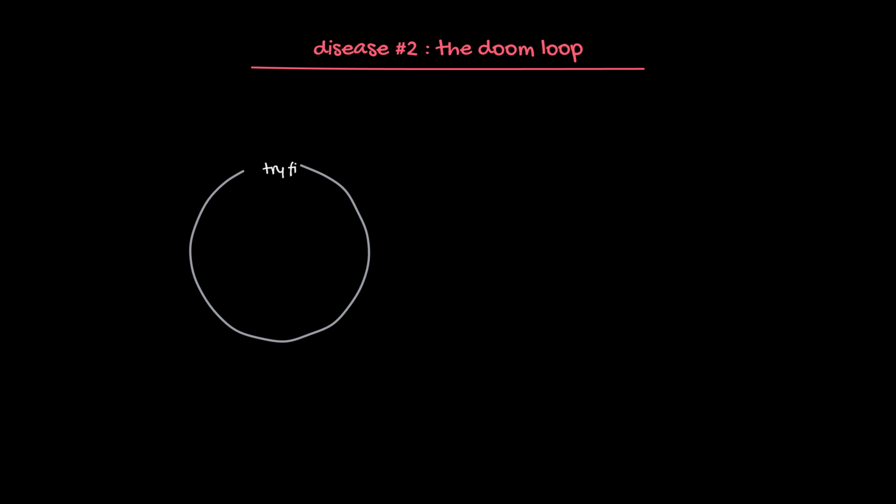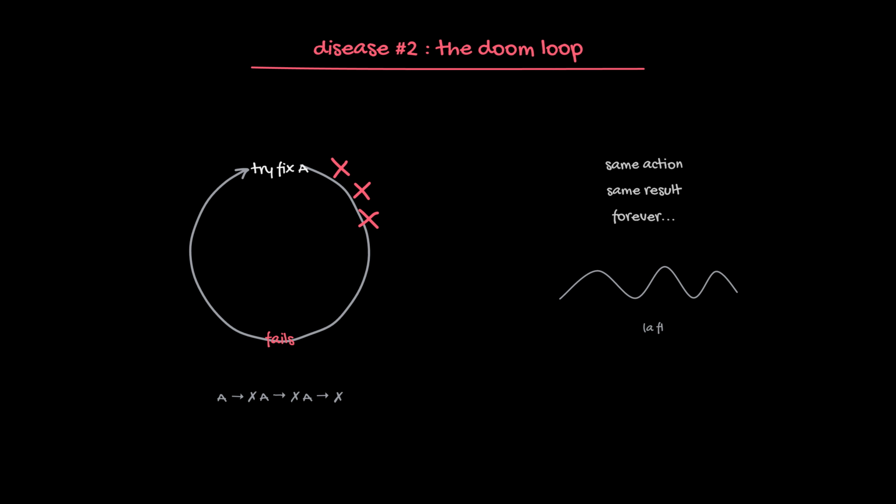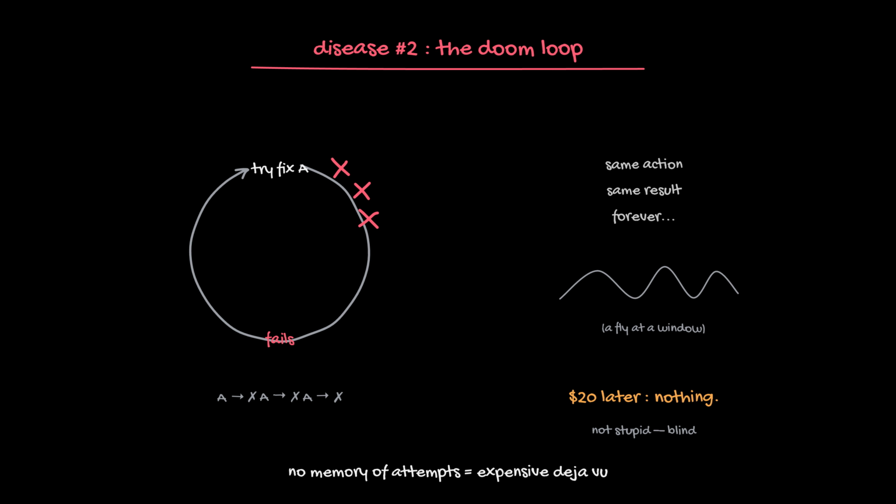Disease 2, the doom loop. The agent tries a fix, it fails, so it tries the exact same fix again and again. 2 identical attempts should be impossible. Without engineering, they're the default. Same action, same result forever, like a fly at a window. You've watched this happen. Install fails, try install, install fails, try install, $20 later, nothing. The loop isn't stupid, it's blind, it can't see its own history. Without a memory of what it already tried, a loop is just expensive deja vu.